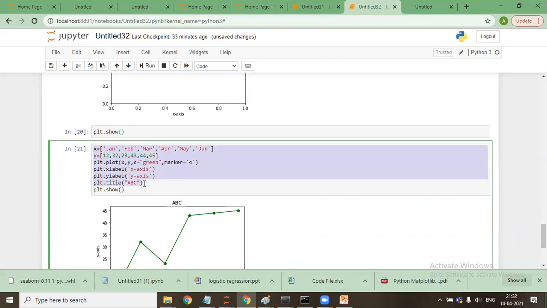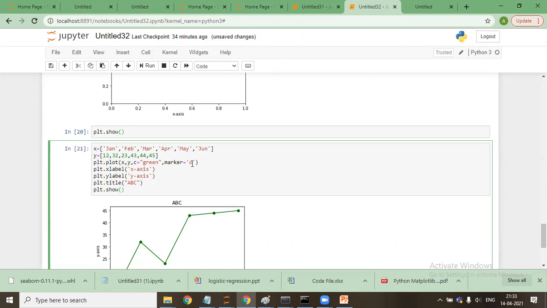But in some of the IDEs, right now we are using Jupyter, but for example, if I have been using Spyder, so in Spyder, in IPython and all, the way of writing is not like we are writing in a cell. We are writing on a console. There plt.show means that all these things which I've been trying to do are now finished. Now show the graph. You can skip it because we are using a Jupyter IDE, but it is always a good practice to write it when you end it.